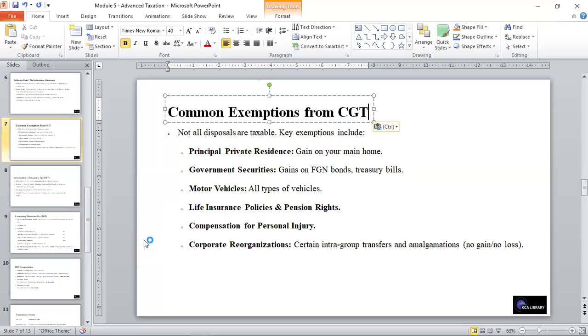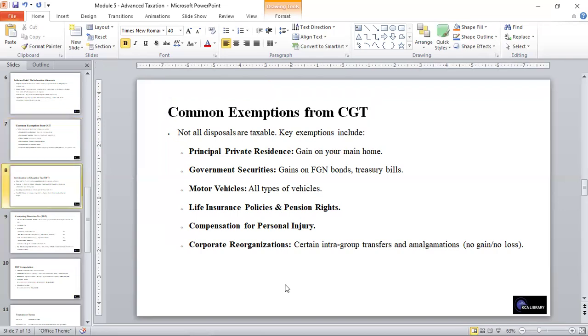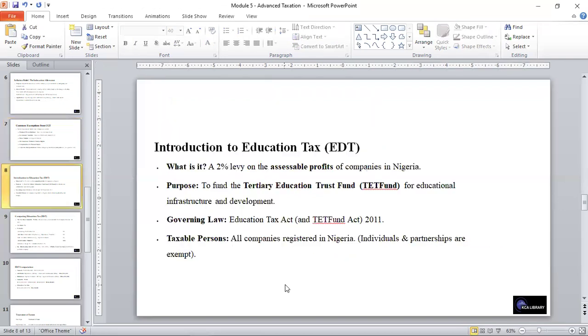These are common exemptions from the CGT. And looking at the education tax, it's actually a 2% levy on the accessible profit of companies in Nigeria. And the purpose of this is to fund the Tertiary Education Trust Fund for educational infrastructure and development.